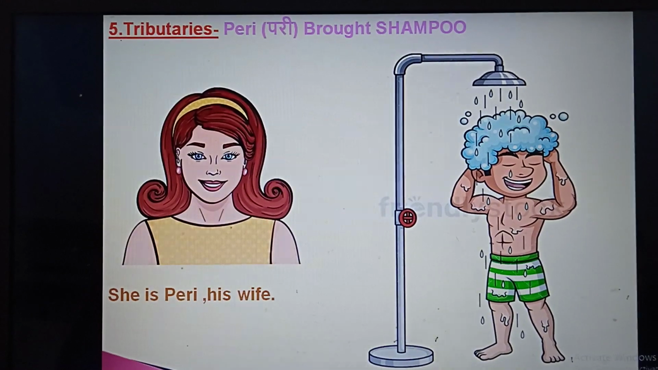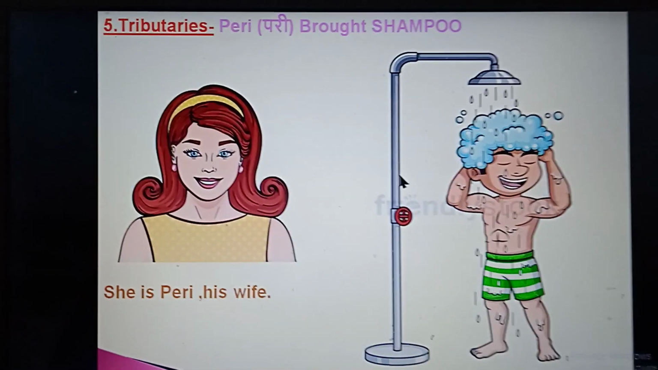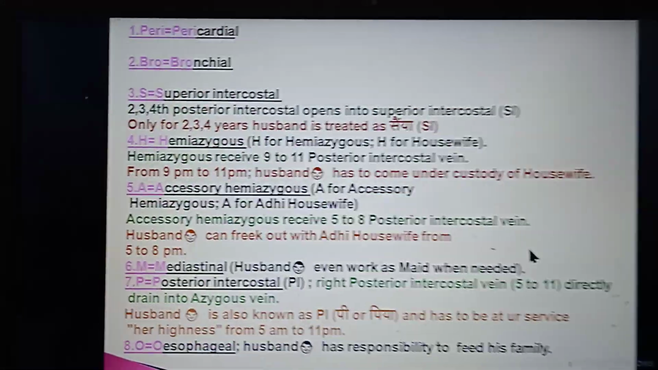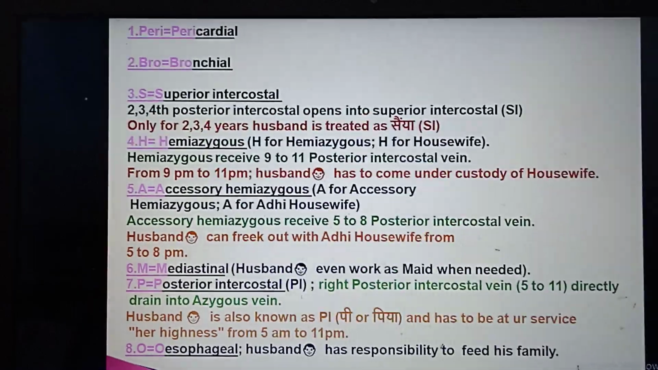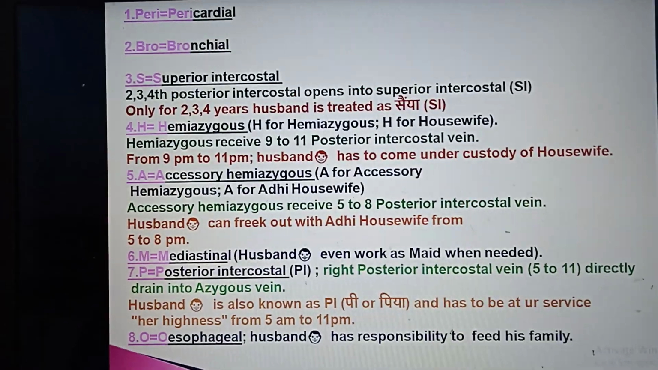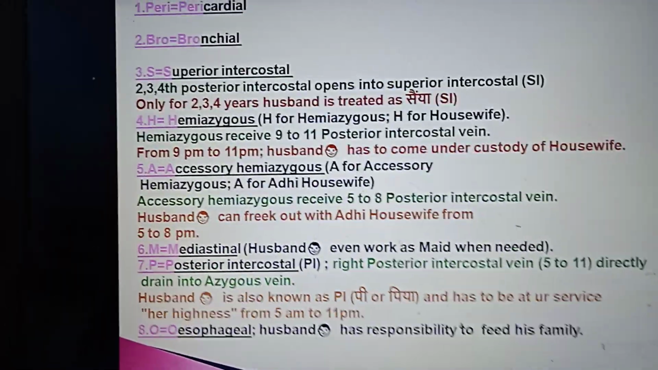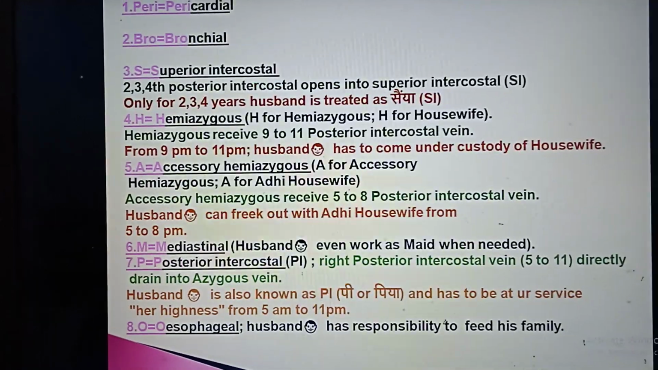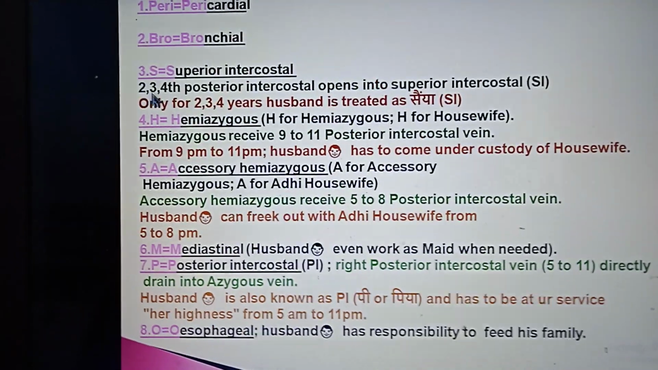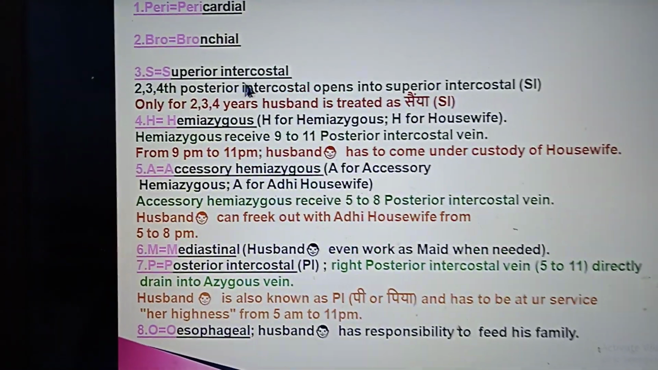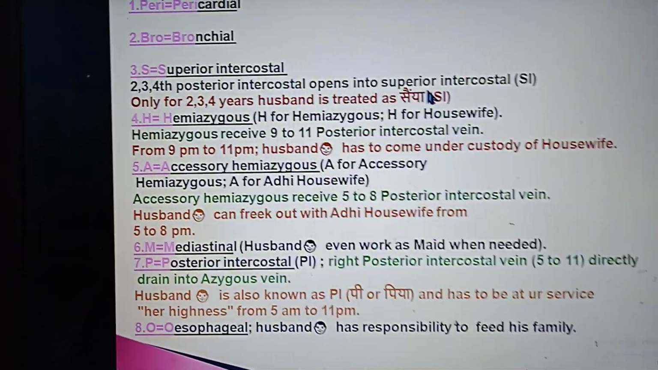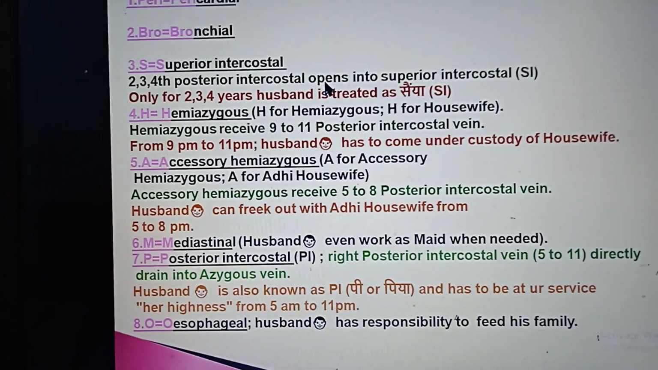Tributaries. Pari, says his wife. Pari brought shampoo. Here P is for pericardial, B for bronchial, and shampoo: SH stands for superior intercostal. The second, third and fourth posterior intercostal veins open into the superior intercostal vein, and then it finally opens into the azygous vein.